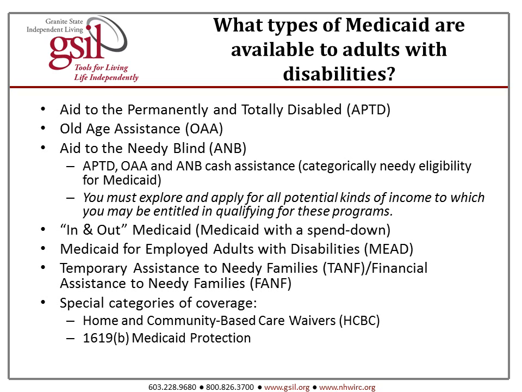There's Aid to the Permanently and Totally Disabled, or APTD. There's Old Age Assistance, or OAA, and Aid to the Needy Blind, or ANB. APTD, OAA, and ANB Cash Assistance all make you categorically needy for Medicaid eligibility. You must explore and apply for all potential kinds of income to which you may be entitled to qualify for these programs. There's In and Out Medicaid, also known as Medicaid with a spend down; Medicaid for Employed Adults with Disabilities, also known as MEAD; Temporary Assistance to Needy Families or Financial Assistance to Needy Families; and then there are special categories of coverage under the Home and Community-Based Care Waivers and 1619B Medicaid protection.